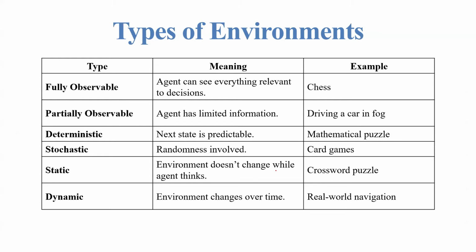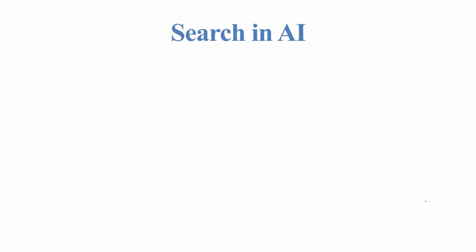Example, card games. Next type of environment is static, meaning the environment doesn't change while the agent thinks. Example, crossword puzzle. Next type of environment is dynamic, meaning the environment changes over time. Example, real world navigation.